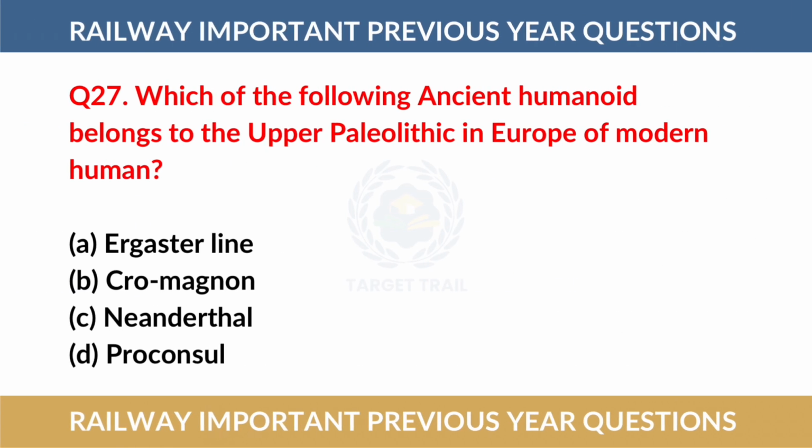Question number 27. Which of the following ancient humanoid belongs to the Upper Paleolithic in Europe of modern human? The correct answer is option number B, Cro-Magnon.